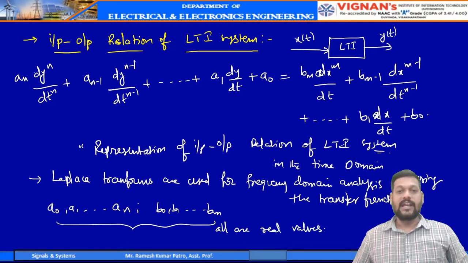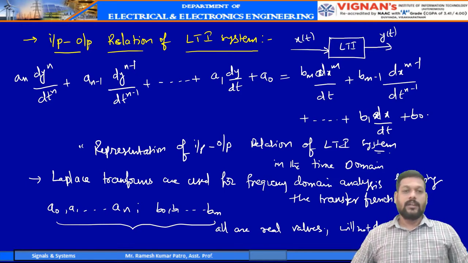All are real values, and these coefficients will not depend on time.